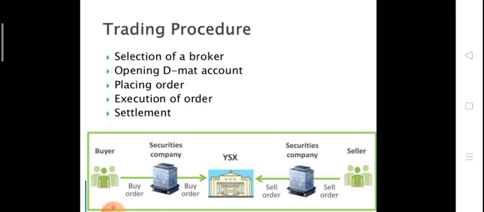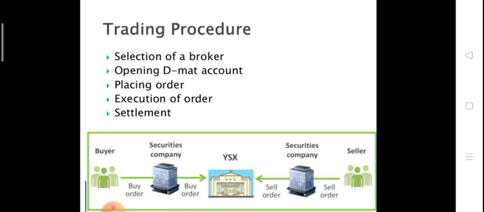According to that picture, there is a buyer who wants to buy securities. He gives an order to the security company, then to the stock exchange or company, and then he buys that security.